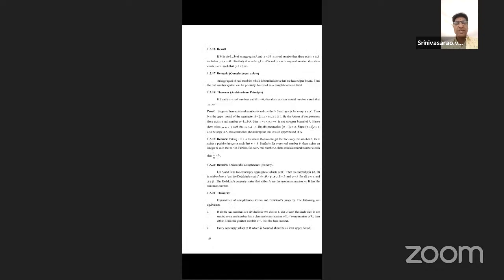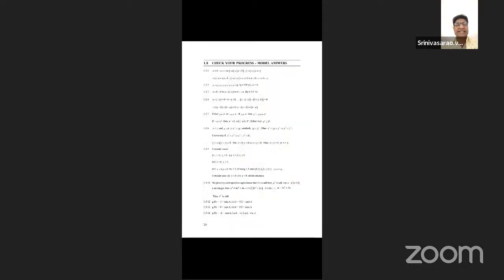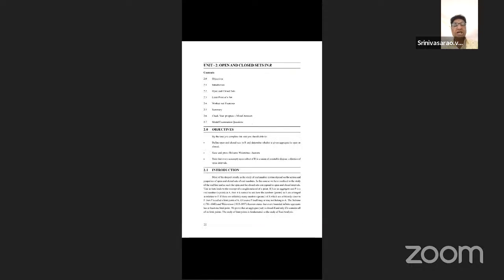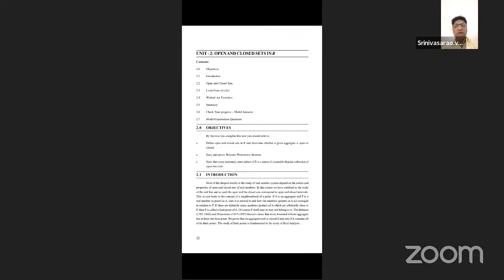This is the main concept in the first unit. Next, the second unit is open sets and closed sets. Now, directly, the important concepts; please note them down, in open sets and closed sets.